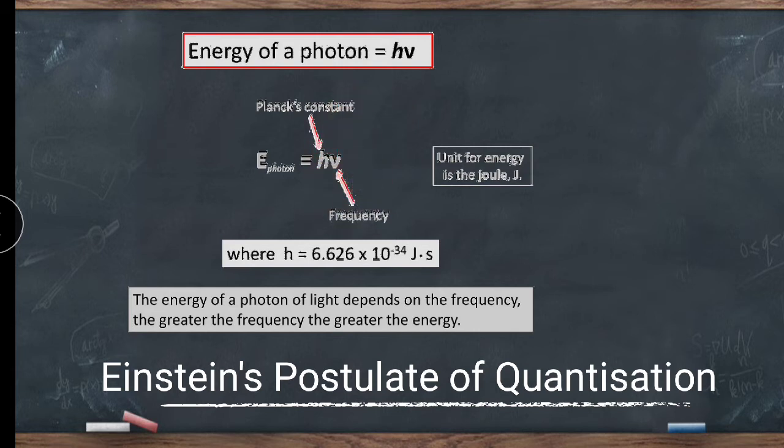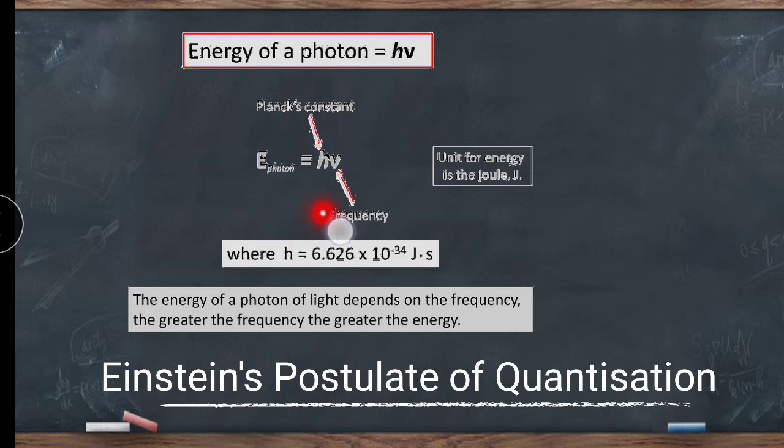Nu is the frequency of the light. The energy of a photon of light depends on the frequency. The greater the frequency, the greater the energy, as this is the formula for the energy of the photon.